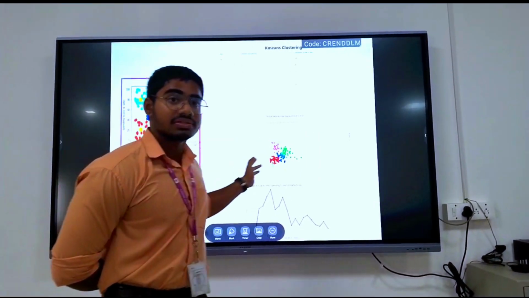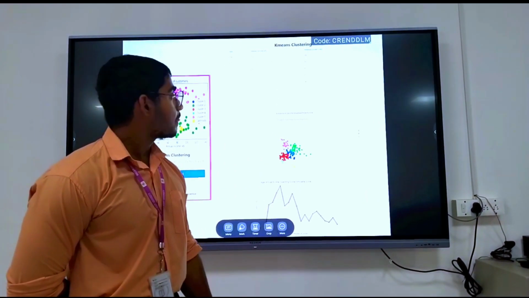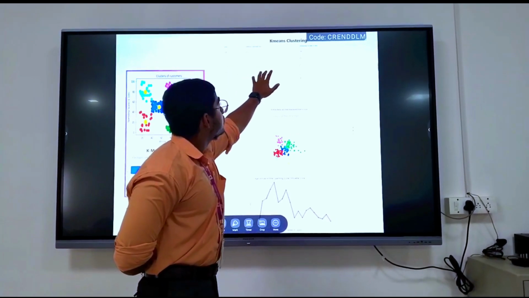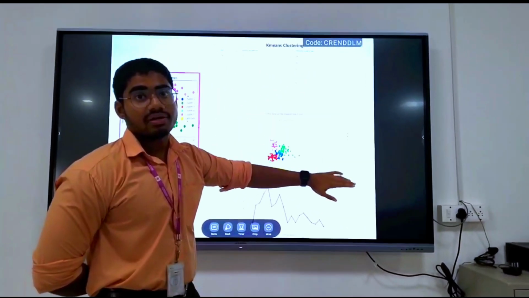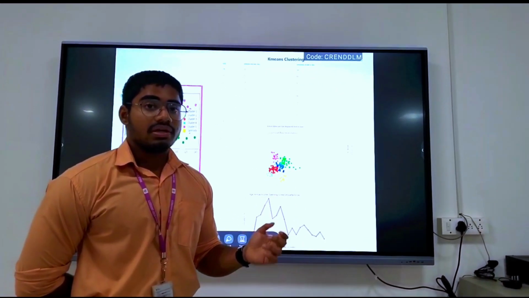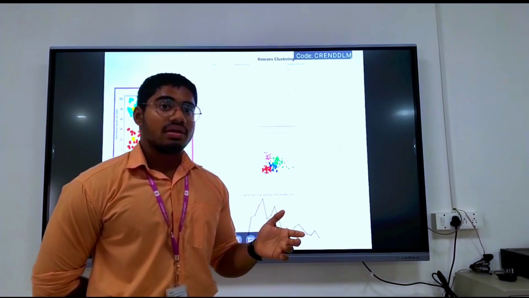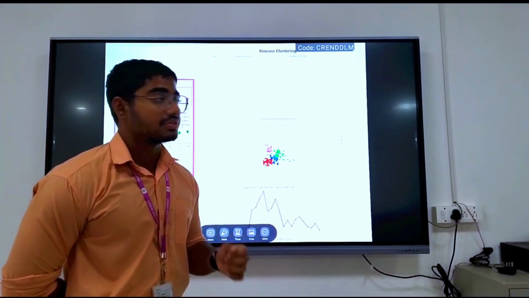And here we have k-means clustering. We use k-means clustering when we have unlabeled data. So here we have age, annual income, and spending score. What we are trying to do is cluster all these data points into unique clusters, so we can recognize patterns and derive meaningful insights from it.